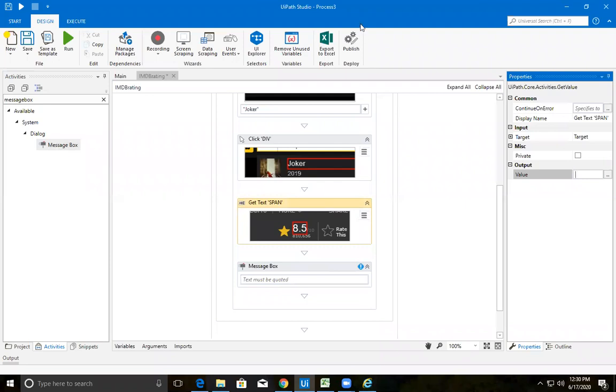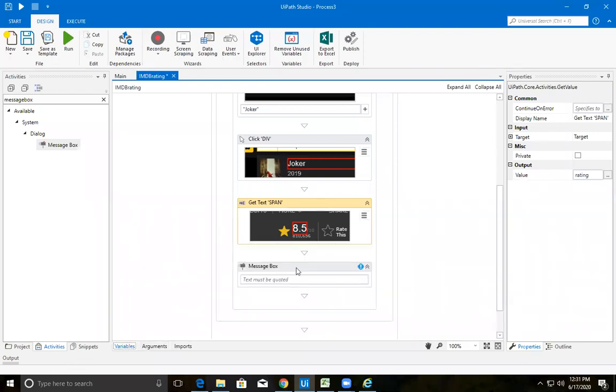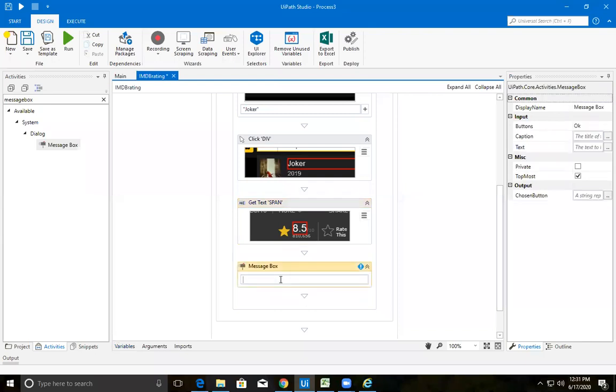Unmute yourself. Control K. Yes, Control K, very good. Control K is a shortcut key to create a variable. Let my variable name be rating. Okay, so rating has been created. You can check that in your variable section. Yes, it's taking a generic value. It can be an integer or a string, anything. So you can leave it as a generic value. Now what do we need to print here? The generic value, rating.